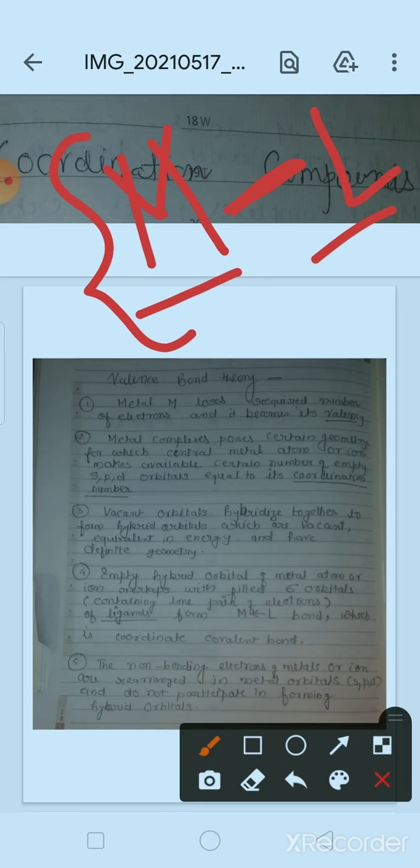Now, when we talk about the metal in the coordination compound, this metal loses a particular number of electrons, and hence those electrons which are lost will define the valency of that particular metal. Secondly, what this theory says is that the metal complexes will have certain geometry. They will have a trigonal geometry, square planar geometry, or tetrahedral geometry. It depends upon the central metal ion.